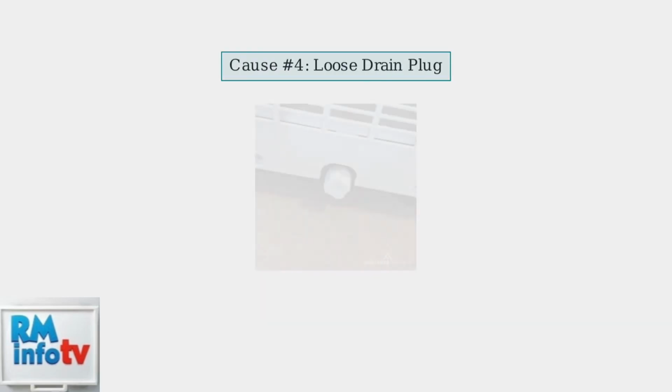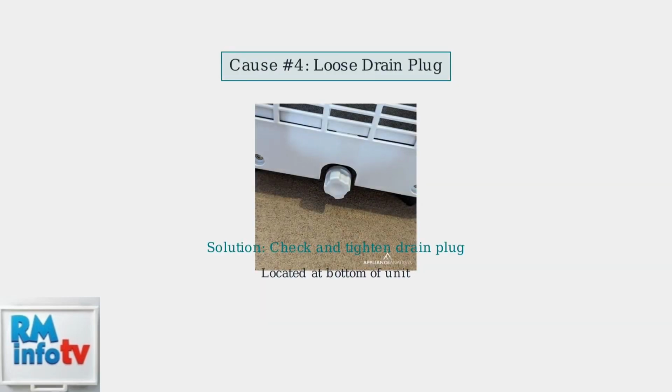Don't forget to check the drain plug at the bottom of your unit. If this plug is loose or not properly sealed, it can cause water to leak out. Simply tighten the drain plug to ensure a proper seal.